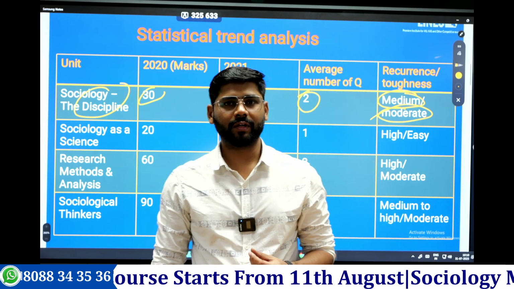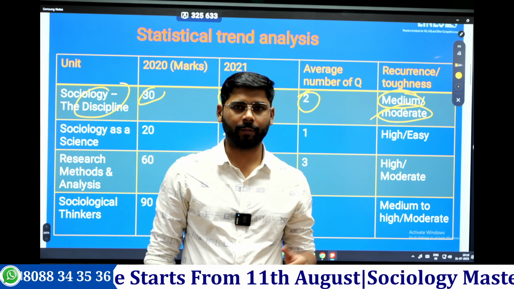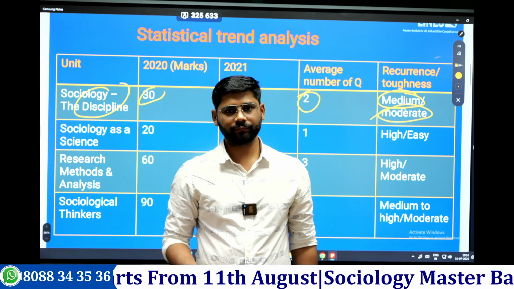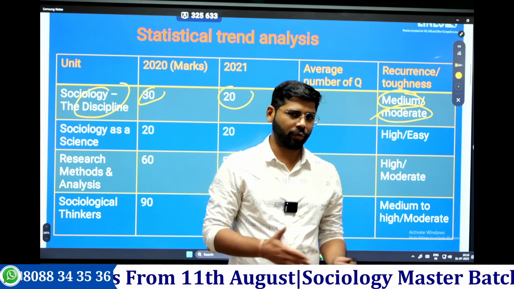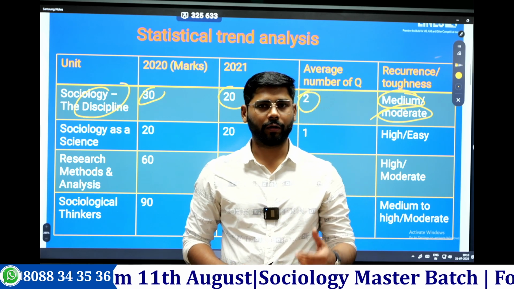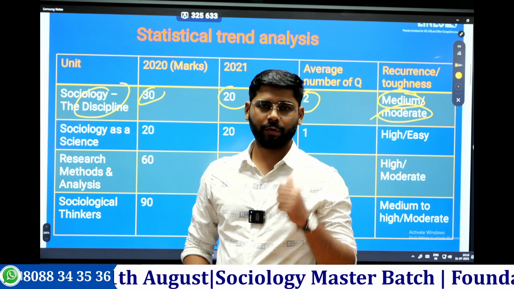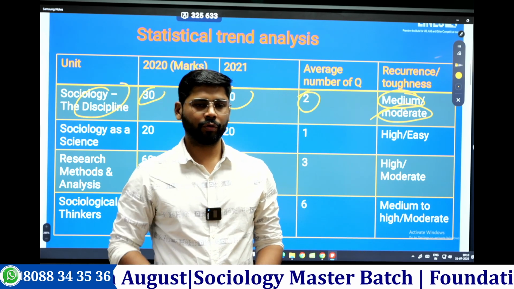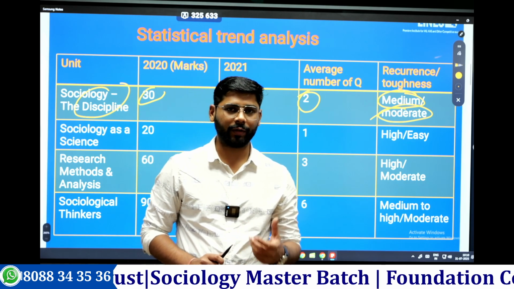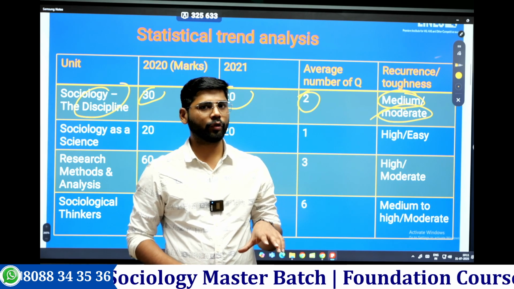First, the examiner's mindset. We don't know whether the same examiner will set the question paper every time or whether there would be different examiners. What if a new examiner comes and doesn't like a certain chapter or certain thinker, and wants to frame more questions on a different thinker? Then there will be a change in pattern. So if you see an abrupt change in the pattern, that is because of the statistical based trend analysis. But they will maintain the nature of the question and the basic expectation of what they will expect from you, and that would be consistent throughout the period. So these aspects we need to focus on here.